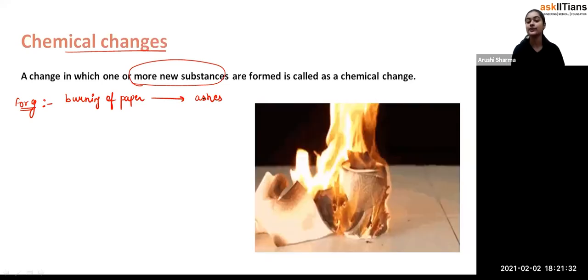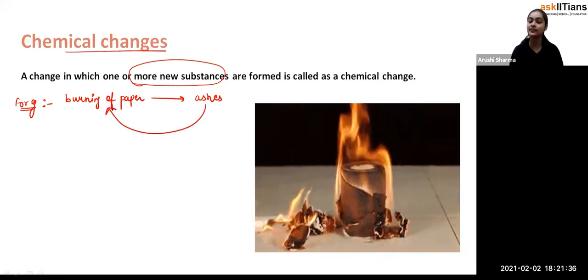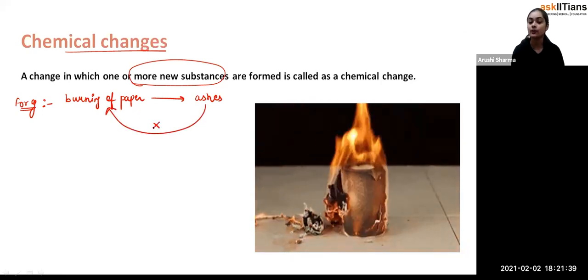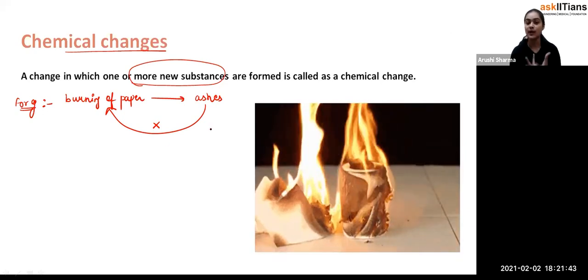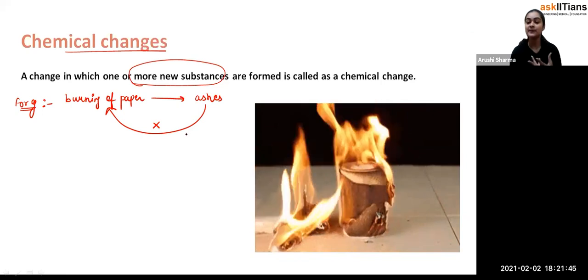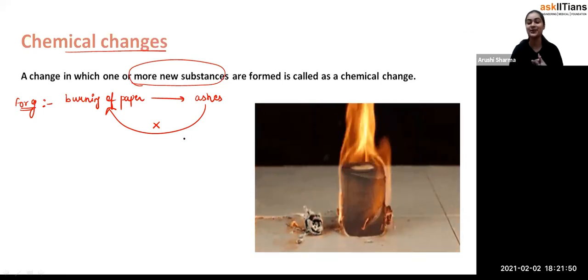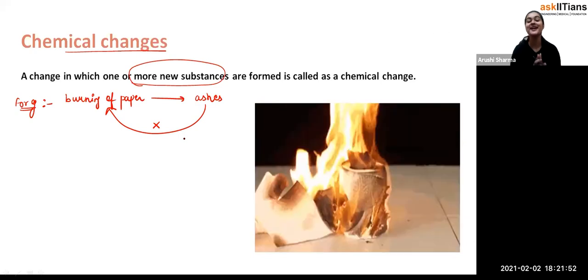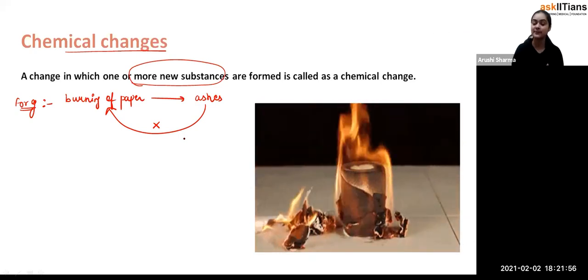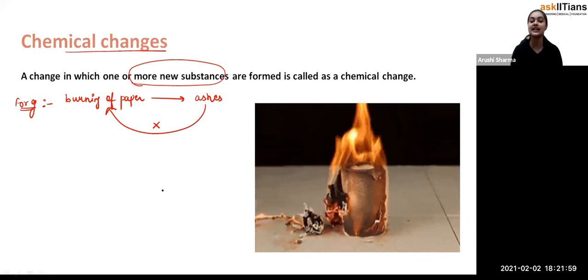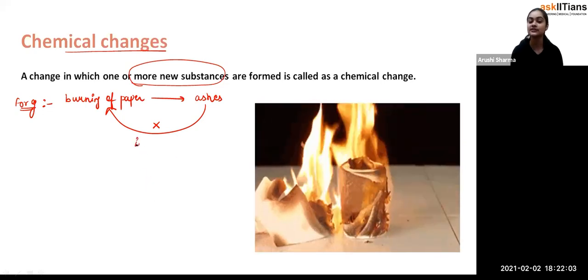And if I ask you, will you be able to reverse these ashes back to paper? Exactly, no. Why? Because ash is a black colored kind of powder, and the paper is white, pure paper. You may say, ma'am, what are you talking about, what is paper? But what I'm trying to tell you is that you can't convert ash back into paper. So usually, chemical changes are irreversible in nature.